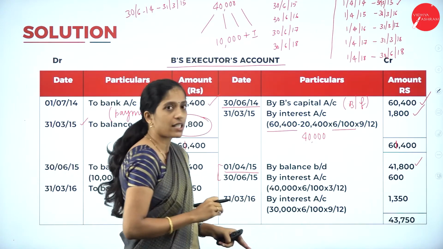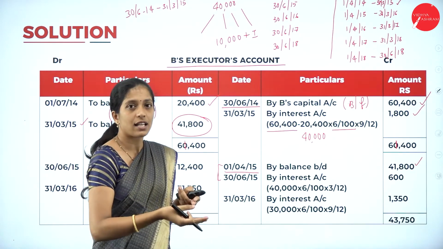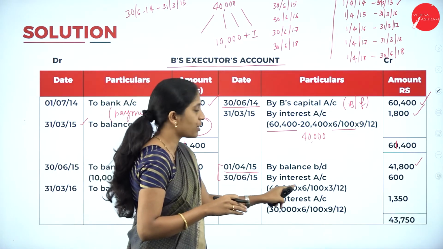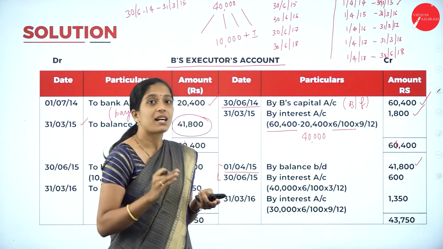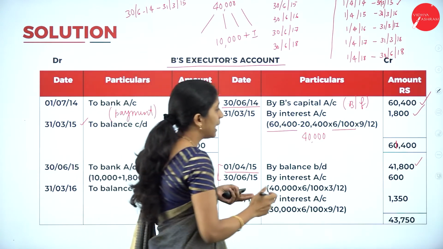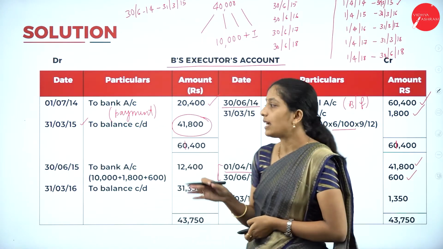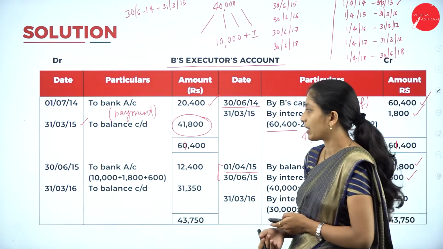So by interest account, how much? 40,000. We have not yet made the installment amount. So this is the first year we are going to make the payment. So 40,000 into 6% interest into 3 divided by 12. So I'll get 600. Then they have clearly told that they will begin to make the payment from 30th June 2015, right?